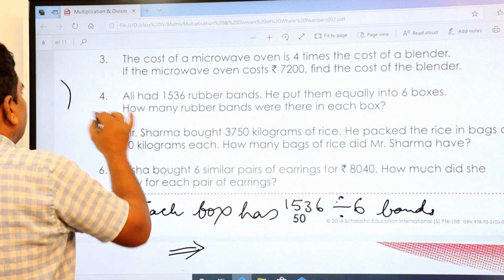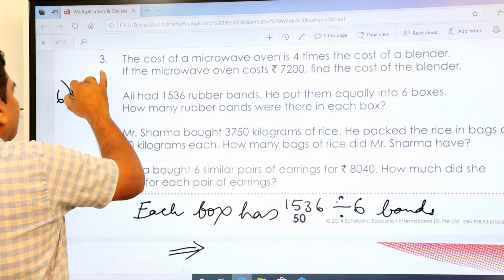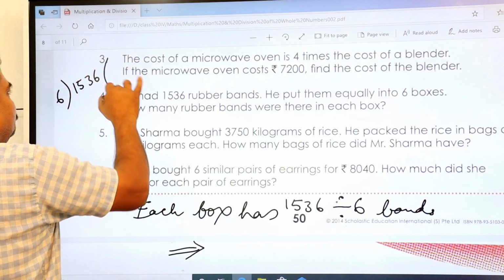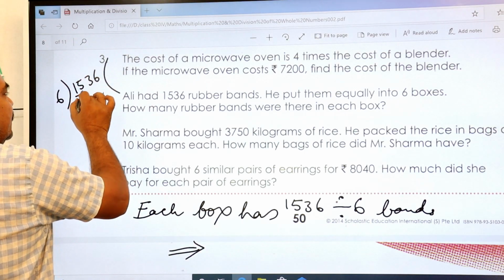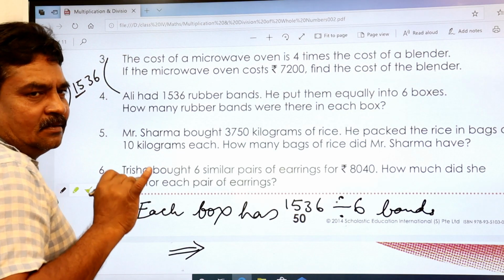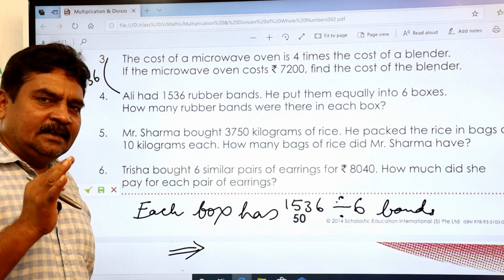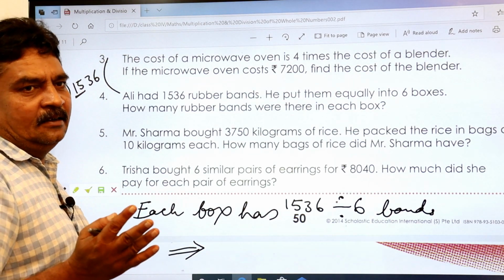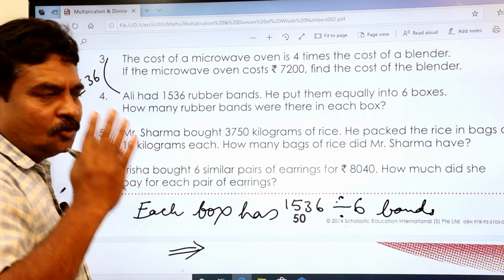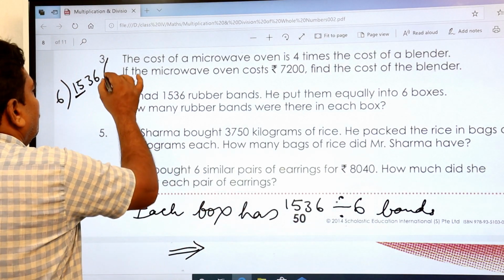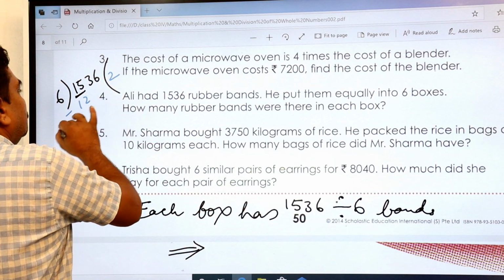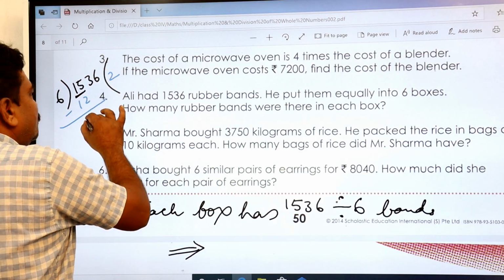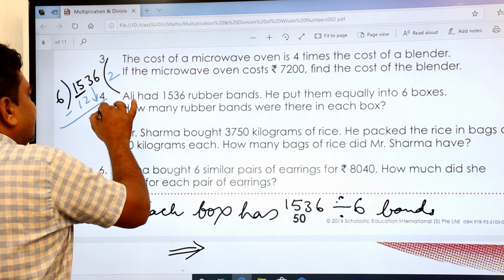The divisor is 6 and this is your 1536. You just take this 15 first. 6 1s are 6, 6 2s are 12, 6 3s are 18. 18 is more than 15. So 6 2s are 12. 15 minus 12 is how much? 3. And you copy this 3 here.